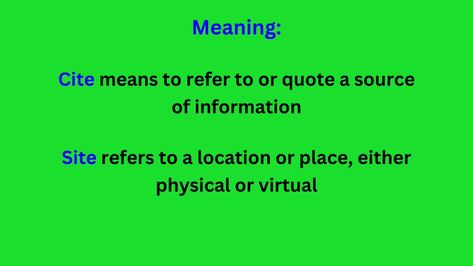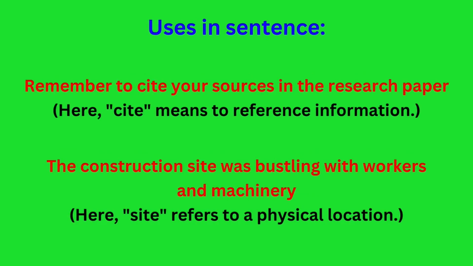Meaning. Cite means to refer to or quote a source of information. Site refers to a location or place, either physical or virtual. In a sentence, remember to cite your sources in the research paper. Here, cite means to reference information.